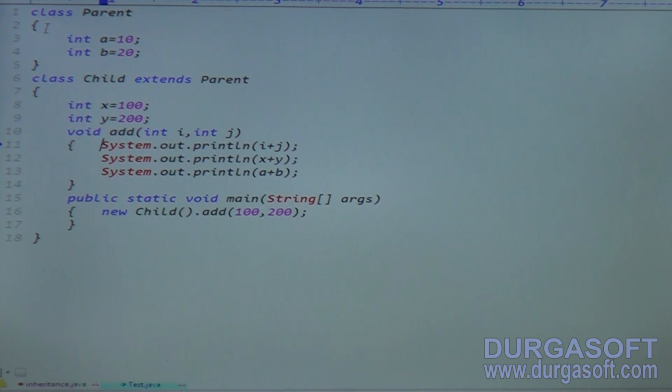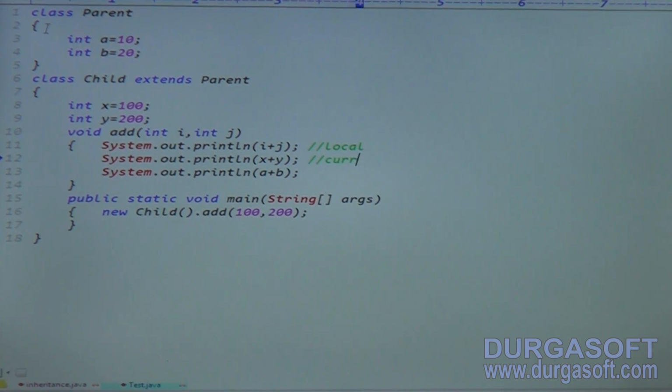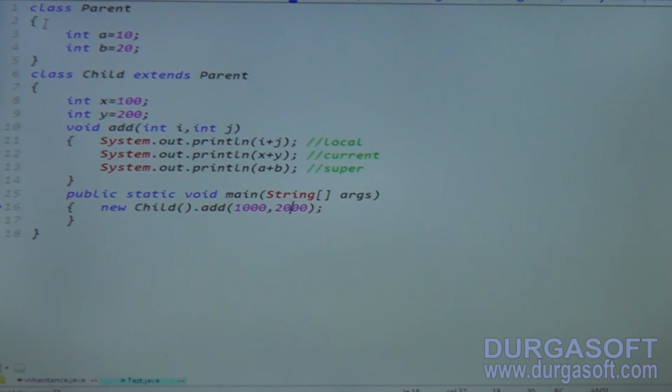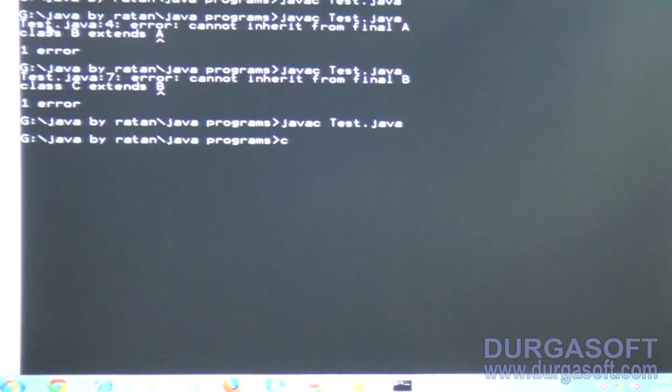Now tell me what is the output. This is obviously the local variables addition. This is obviously the current class variables. This is the super class, like the parent class. Now tell me what is the output here. Now change it to 1000, change it to 2000. Now the output here, 3330 will be printed.